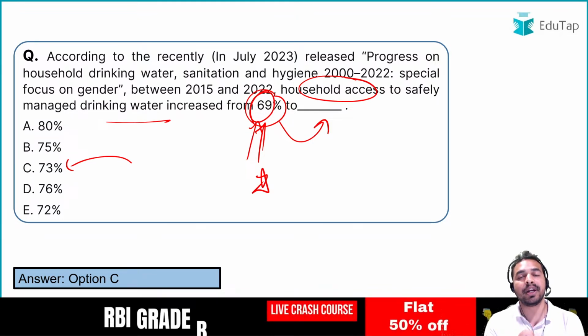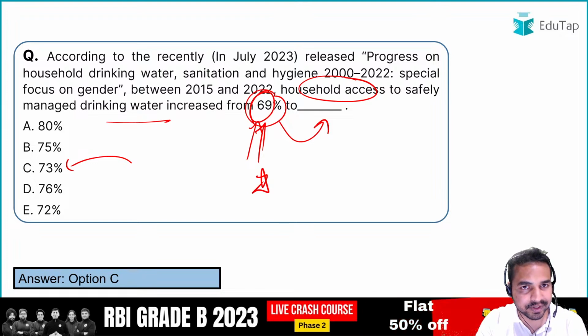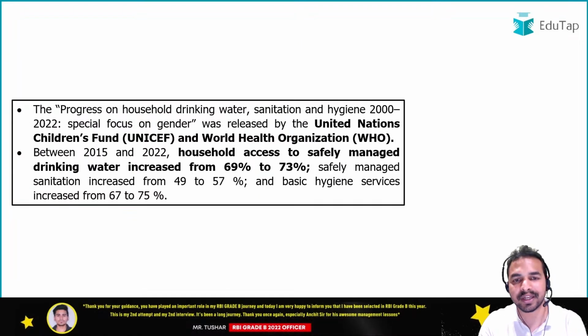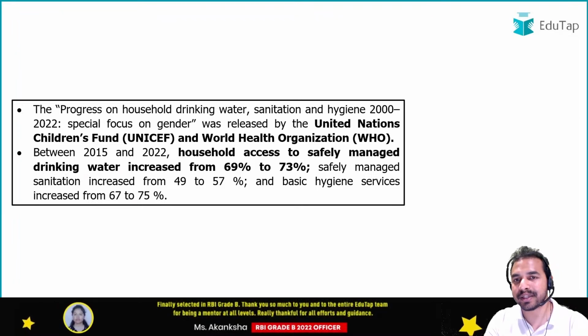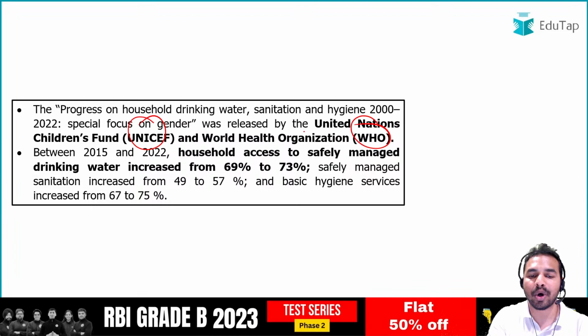Guys, a very important point from this particular session is that you have to analyze what exactly your preparation level is. और अगर आपने इन reports को नहीं cover किया है, so do not worry because आज के session के अंदर हम इन सभी reports को detail के अंदर discuss कर रहे हैं. ठीक है? So guys, जब हम बात करते हैं इस report को release किसने किया था, it was released jointly by UNICEF and the World Health Organization.